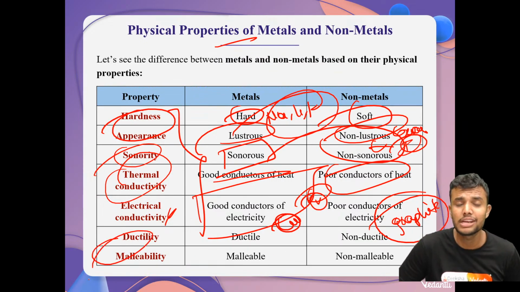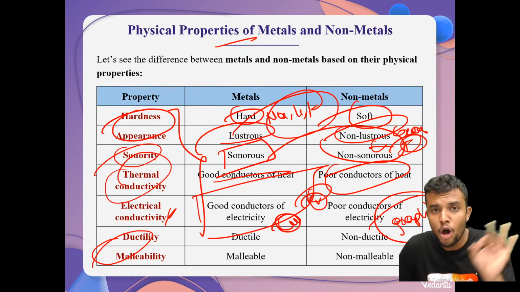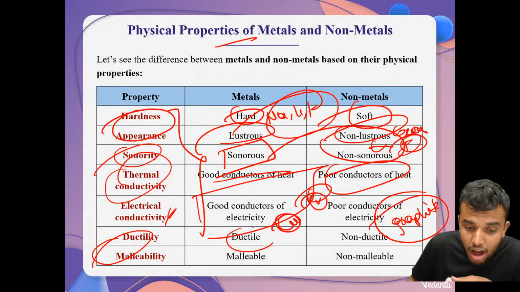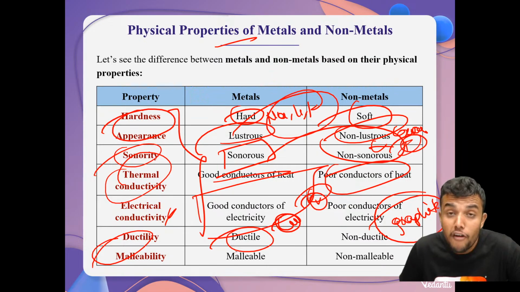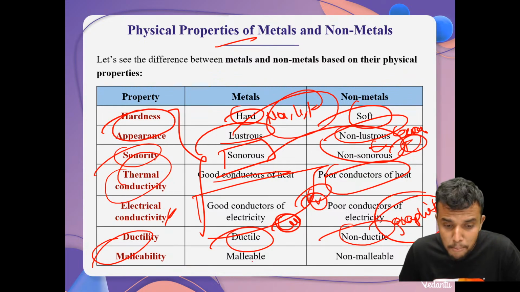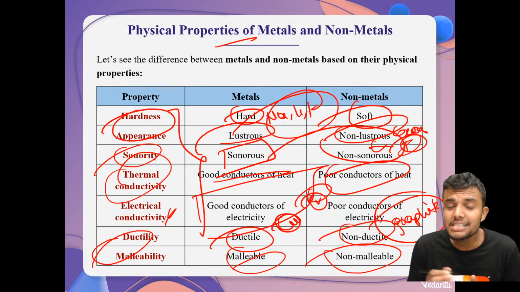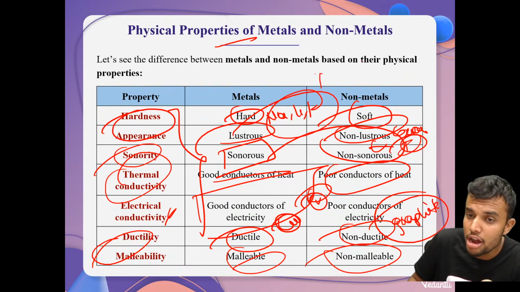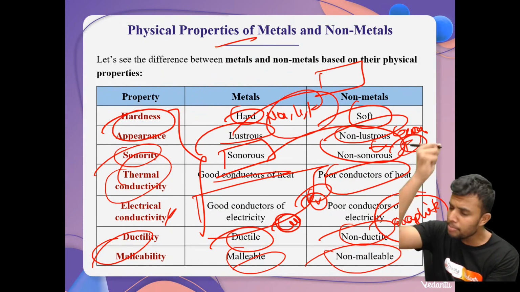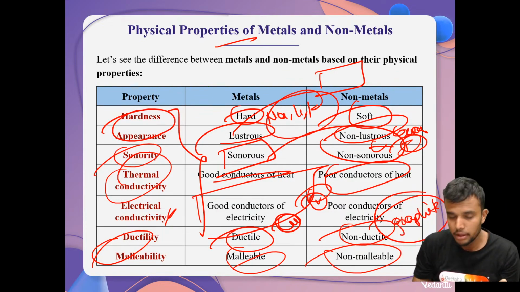What is the meaning of ductility, students? Ductility is the ability to be drawn into wire. Metals can easily be drawn into wire-like particles, and non-metals are non-ductile in nature. Malleability: metals are malleable and non-metals are non-malleable. Malleability means being drawn into a paper-like structure. If we heat the metal and beat it with a hammer, we can easily make it into a thin sheet.